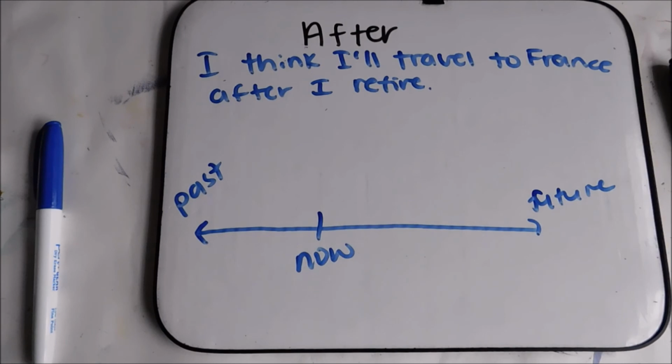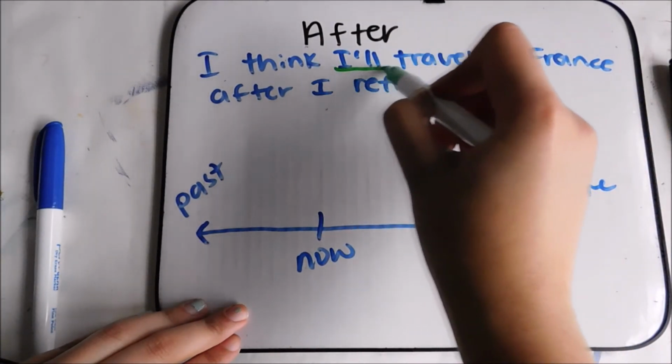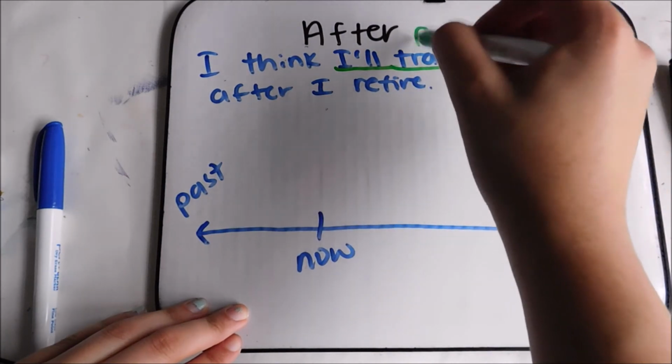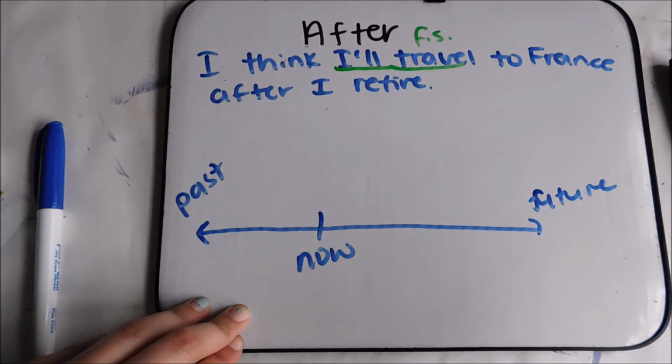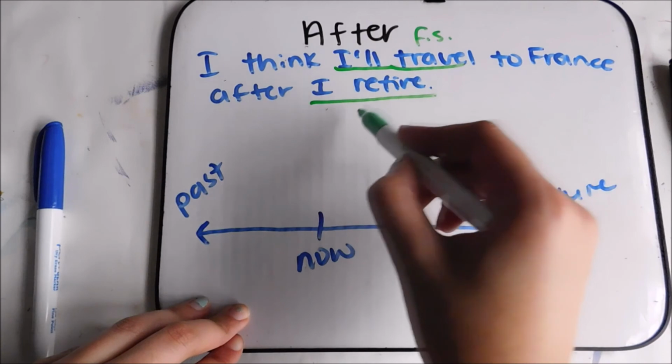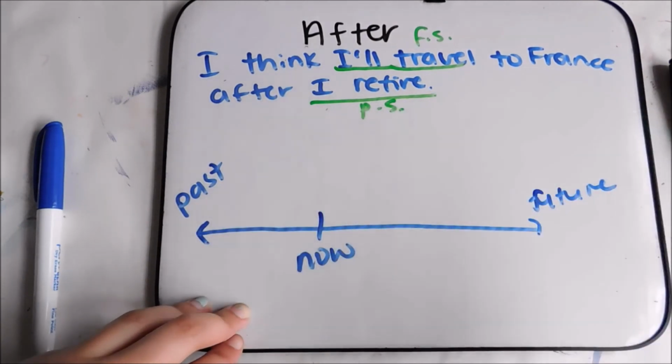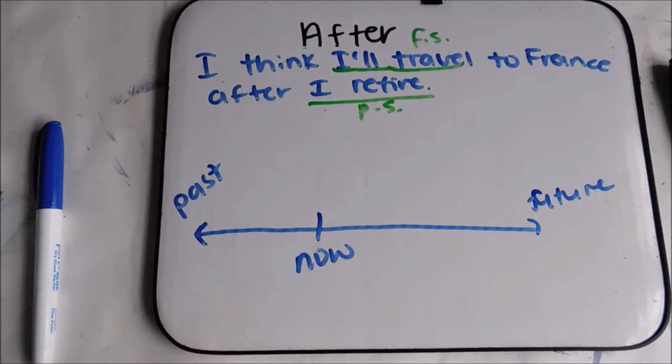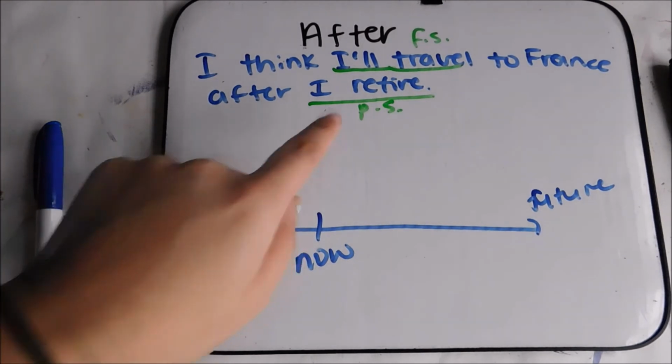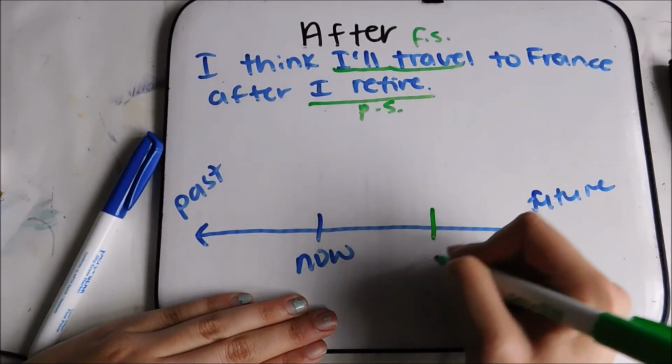We have another one with after. I think I'll travel to France. This one is I'll travel in the future simple to France after I retire. And I retire goes in the present simple. So one of them happens first, and that's I retire. We're going to put that one here.